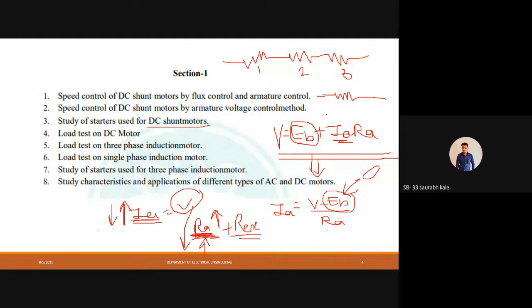1 + 2 + 3, sir. Very good. Why? Because in series we just add the resistance values. So 6 ohm will be our equivalent resistance. So in series we make addition of resistance. So here if I add the external resistance in series with armature resistance, then the resistance will get added, and once my resistance gets added, then what will happen to the current? That will go down. Am I right?